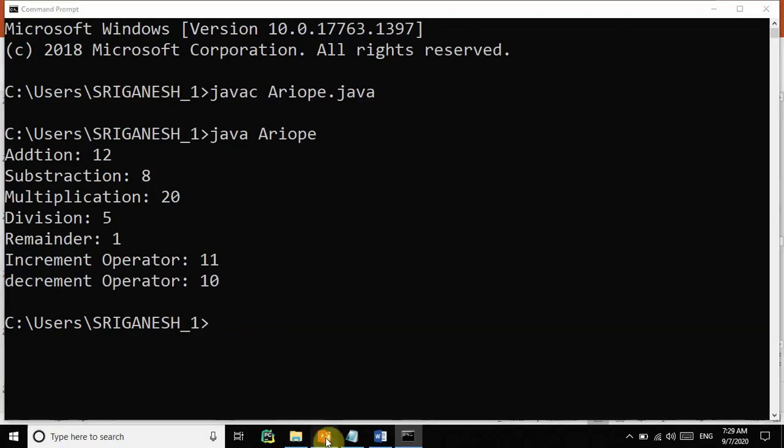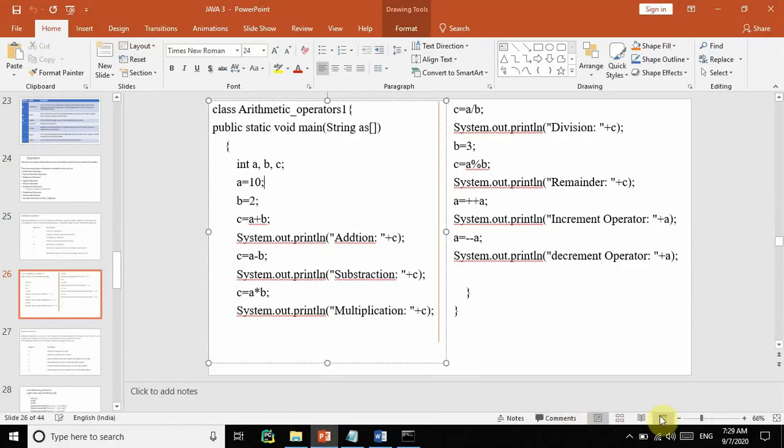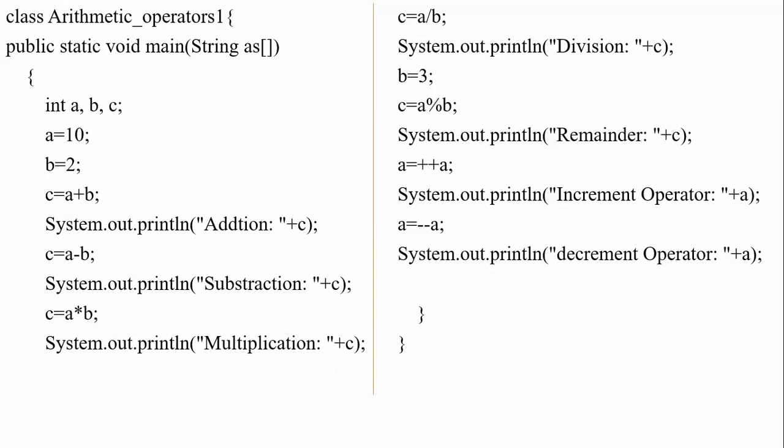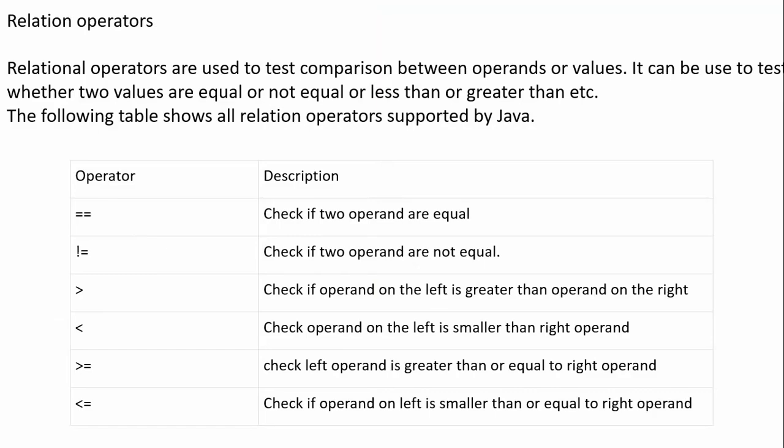So that is about increment and decrement operators, arithmetic operators. Later on, relational operators. Relational operators are used for comparison.